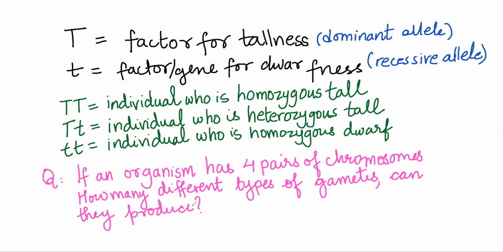Come on, tell me the answer. What do you think? In the chat box, tell me the answer.